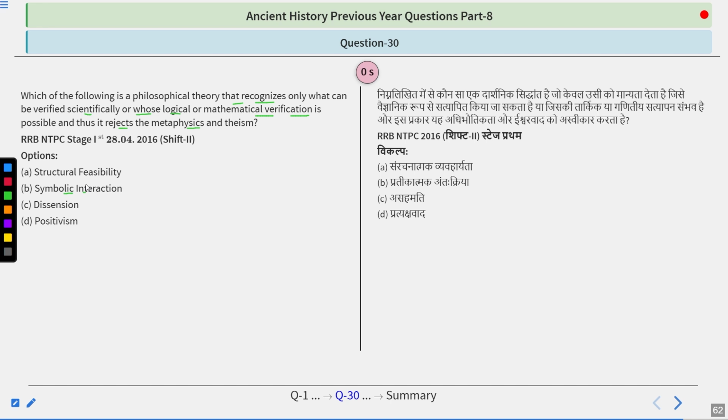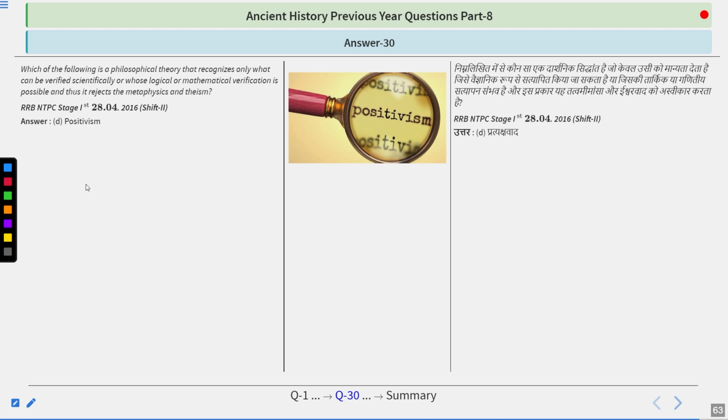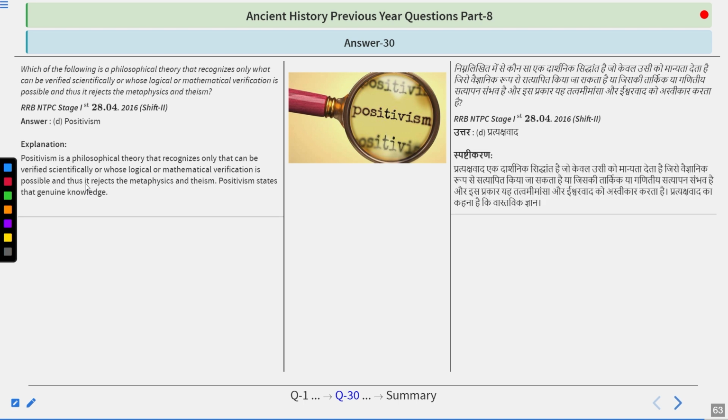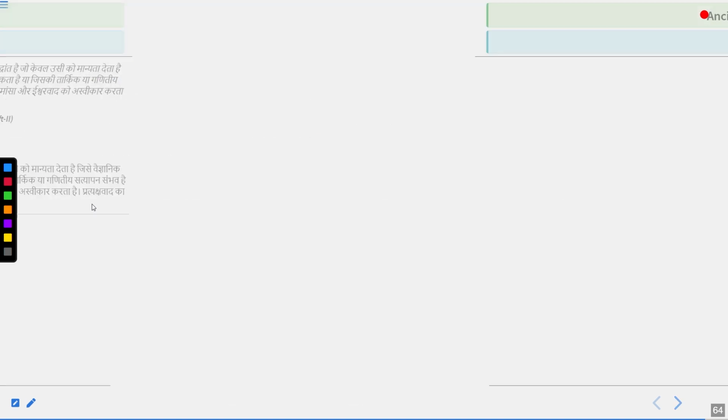And your answer is right, guys. The answer of this question is positivism. So, positivism is a philosophical theory that recognizes only what can be verified scientifically or whose logical or mathematical verification is possible. And thus, it rejects metaphysics and theism. Positivism states that genuine knowledge. So, remember, positivism is the key.